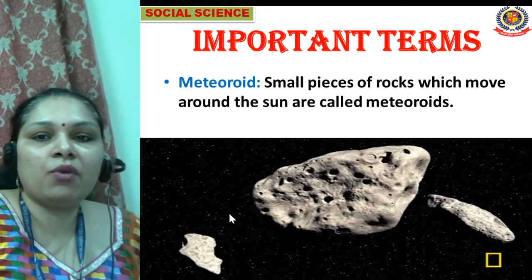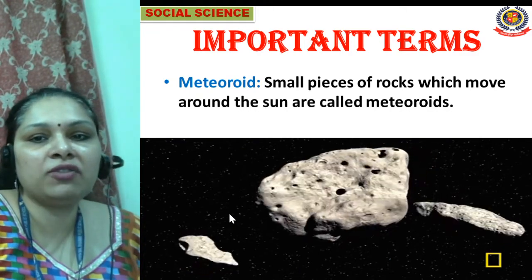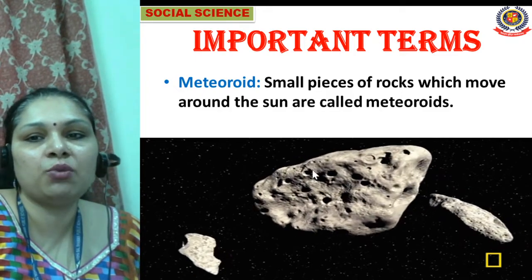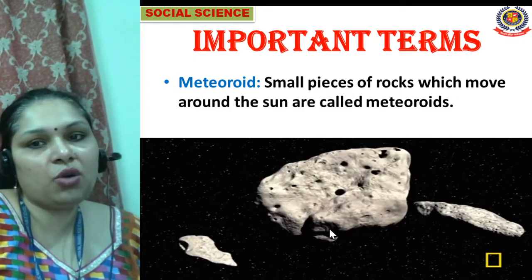Now, what is a meteoroid? Small pieces of rocks which move around the sun are called meteoroids. So you can see, small pieces of rocks which are moving around the sun are called meteoroids.